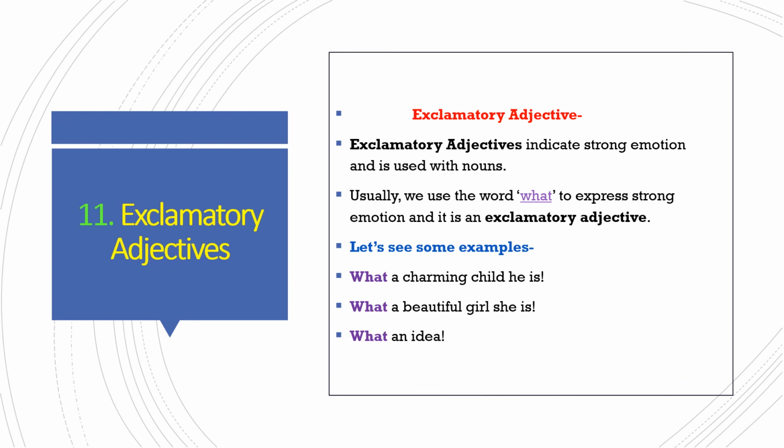Exclamatory adjectives. Exclamatory adjectives indicate strong emotion and are used with nouns. Usually we use the word what to express strong emotion, and it is an exclamatory adjective. Examples: What a charming child he is. What a beautiful girl she is. What an idea. Here what is the exclamatory adjective.